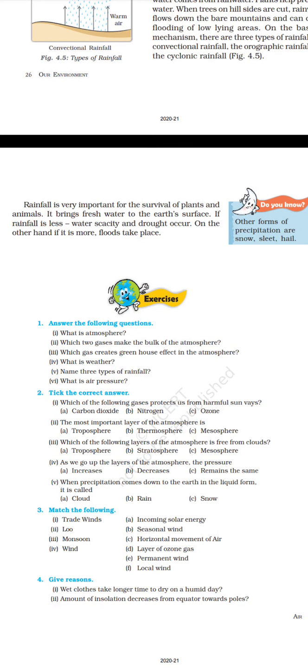When precipitation comes down to the earth in the liquid form, it is called. Match the following: trade winds, monsoon wind. Give reasons. Wet clothes take longer time to dry on a humid day. Amount of insolation decreases from equator towards poles.